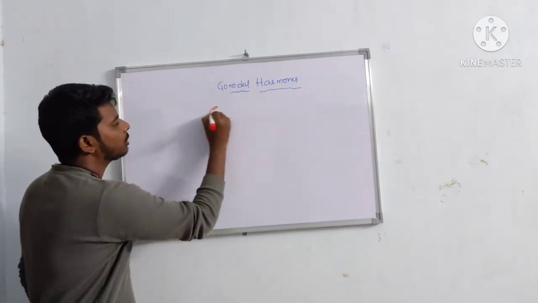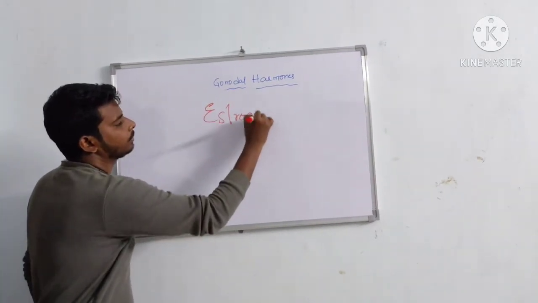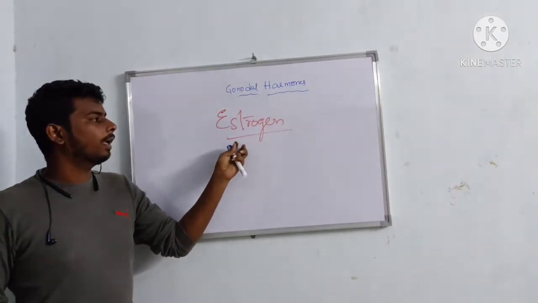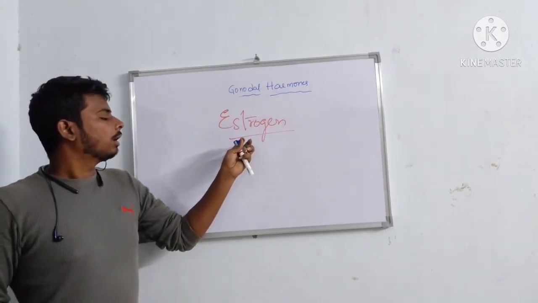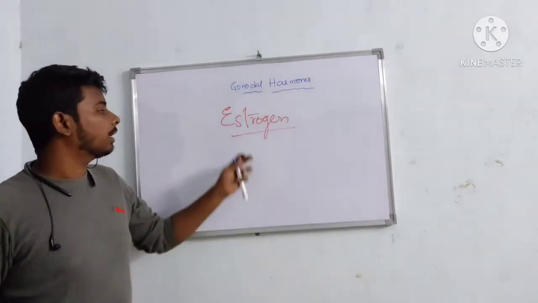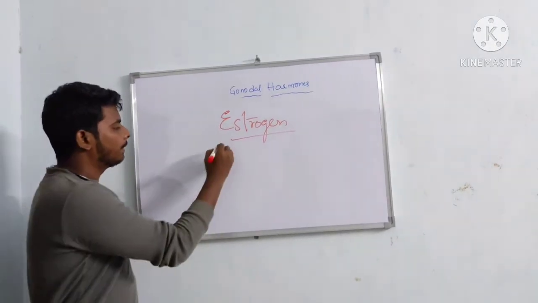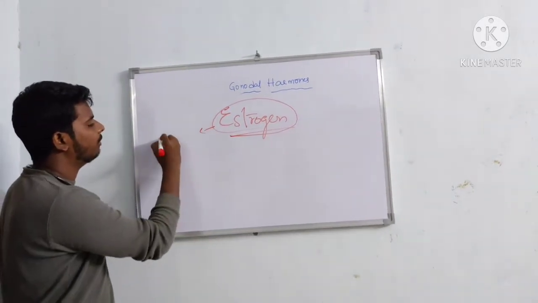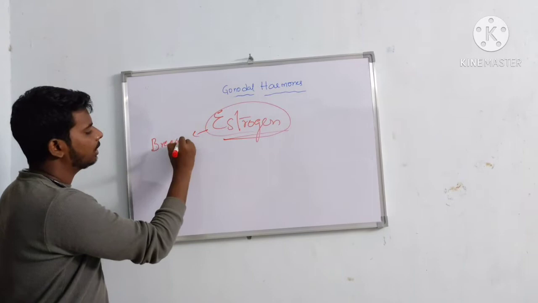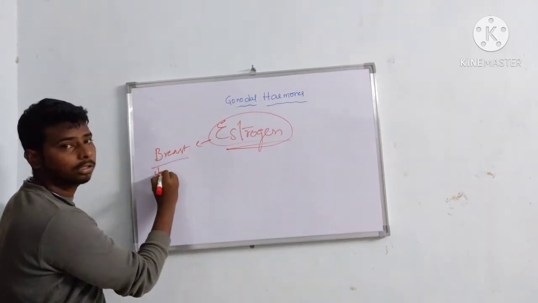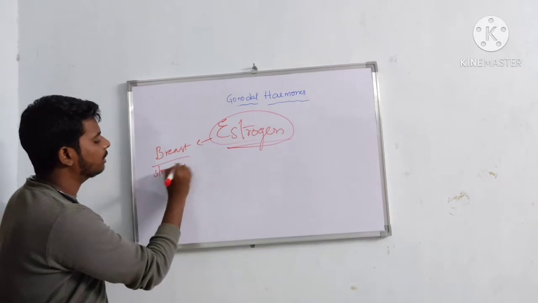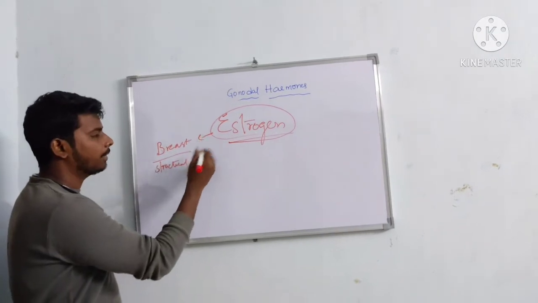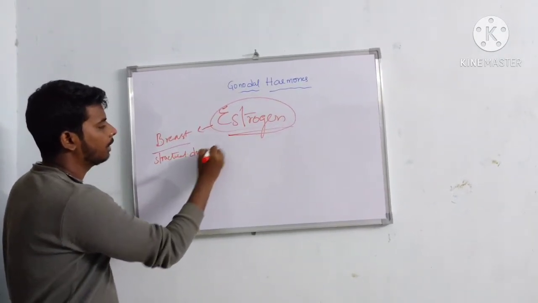Female androgen is estrogen. It is produced in the presence of LH in the corpus luteum and the graafian follicle. It has important functions. First one is it helps in the formation of the breast. It helps in the structural formation. Further, it acts with progesterone and develops breast tissue, structural development.